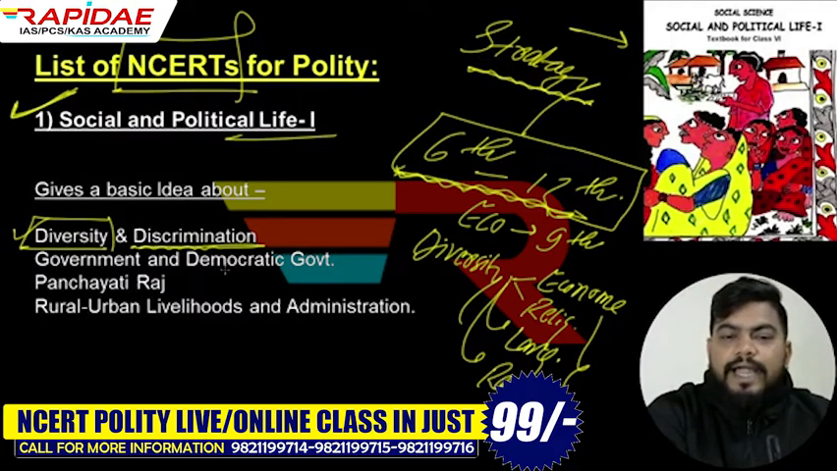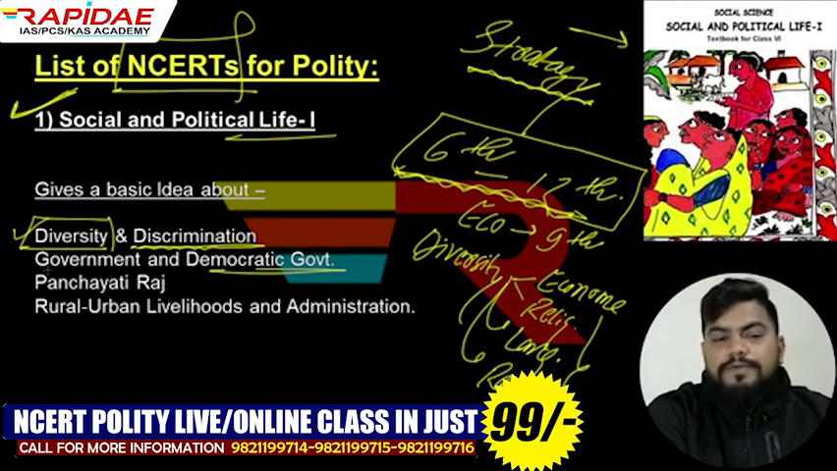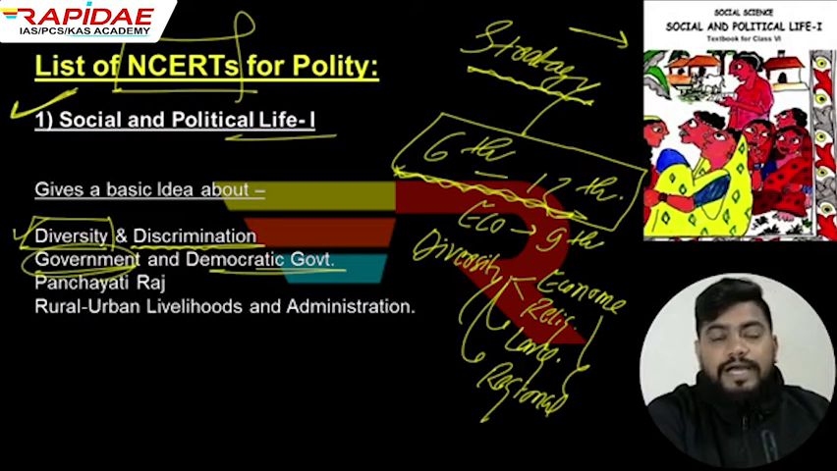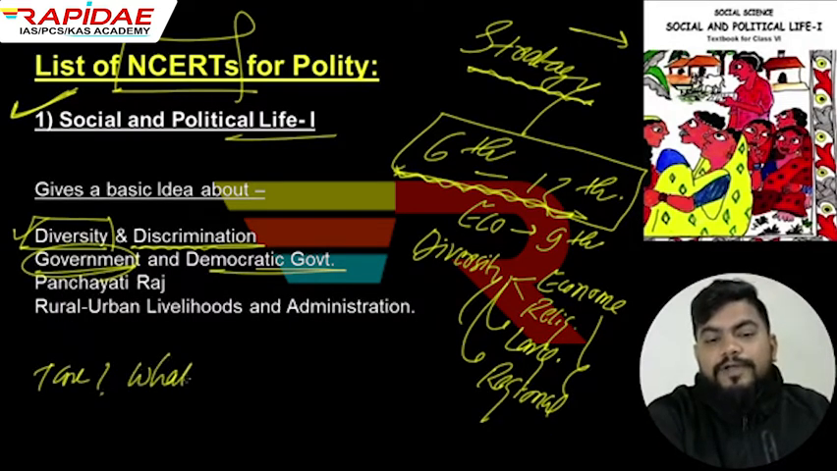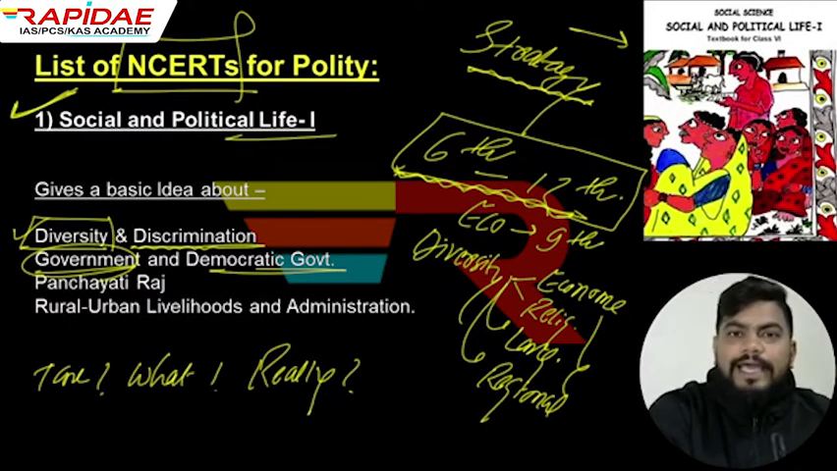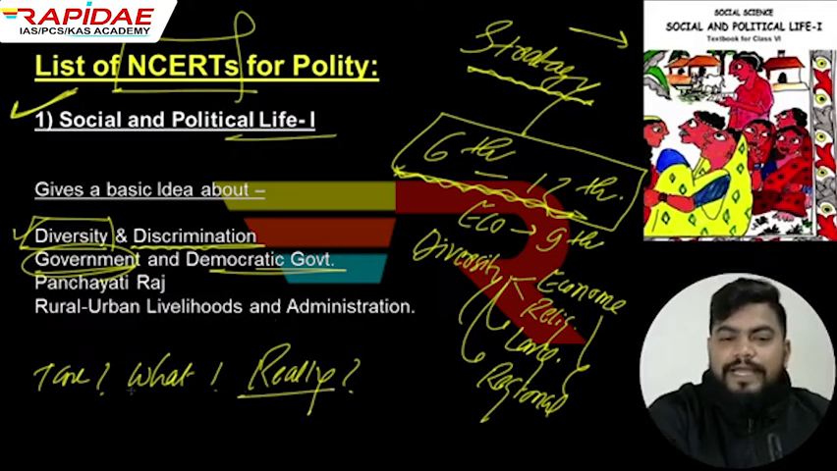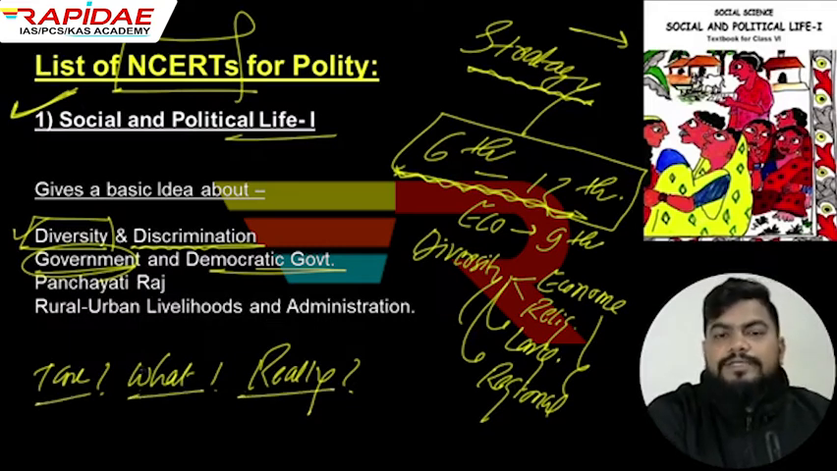Second is government and democratic government. So why do you need a government? Why do you pay taxes, right? What is government doing for you? Do you really need the government or can you do your work on your own? Don't you think that you can also do by yourself what the government is doing for you, right? So what is government? Why is it needed?